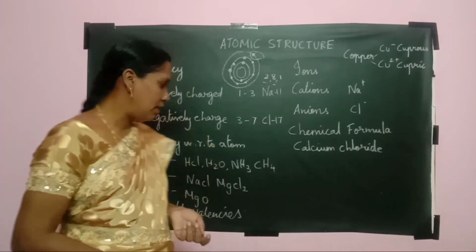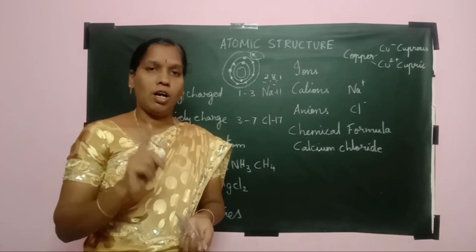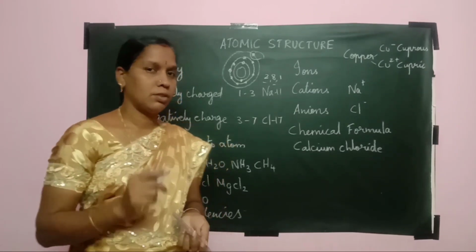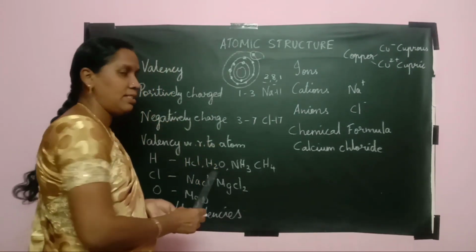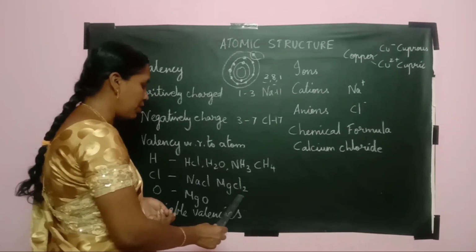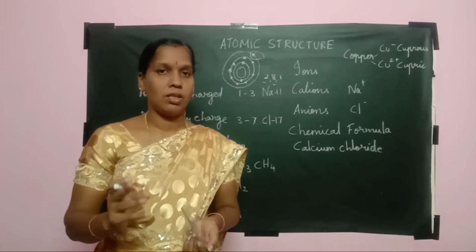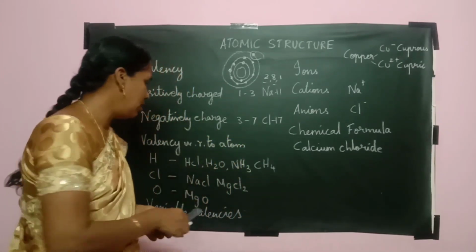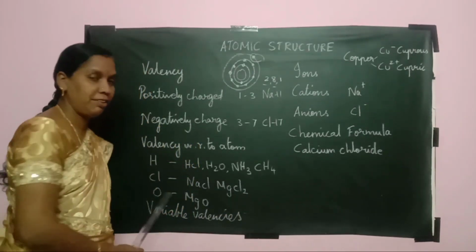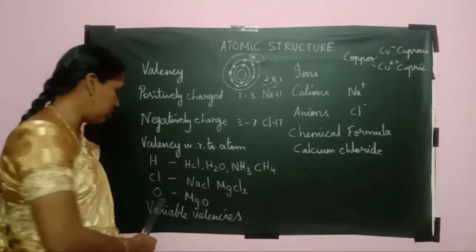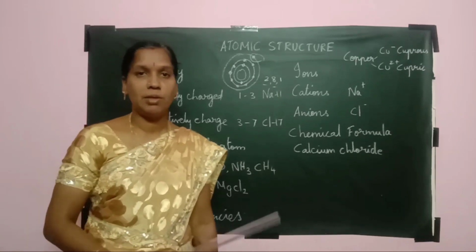In the case of ammonia, NH3, the value of nitrogen is 3, and in methane, CH4, the value of carbon is 4. With respect to chlorine, it also has only 1 electron in its outermost orbit, so when it combines we get that valence value. For example, in sodium chloride each has 1 valence electron. In magnesium chloride, magnesium has 2 electrons in its outermost orbit and chlorine has 1, so while writing we have to interchange them. The valency of oxygen is 2 when it combines with other atoms. If magnesium is 2 and oxygen is 2, we write magnesium oxide.